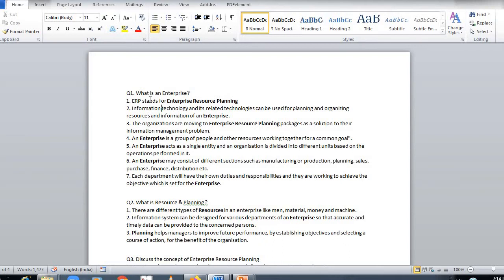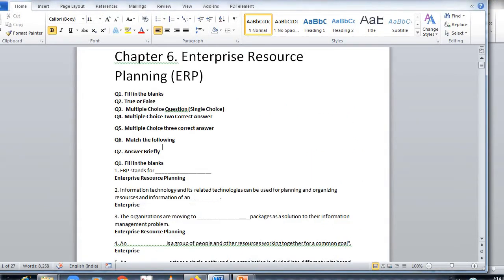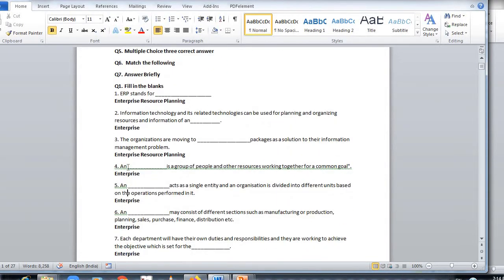Now we will see the fill in the blanks. Here is the fill in the blanks. ERP stands for dash, that is Enterprise Resource Planning. Second, information technology and its related technology can be used for planning and organizing resources and information of an enterprise. The organizations are moving to dash, that is ERP, Enterprise Resource Planning packages as a solution to the information management problem, and dash is a group of people and other resources working together for a common goal.